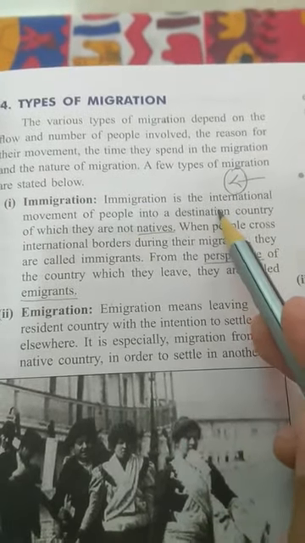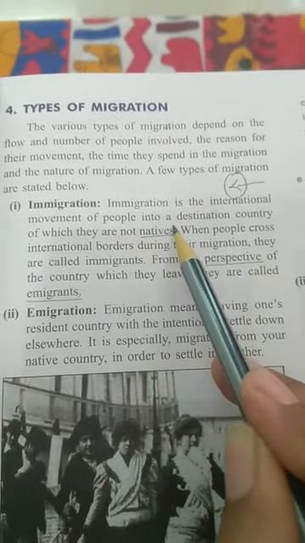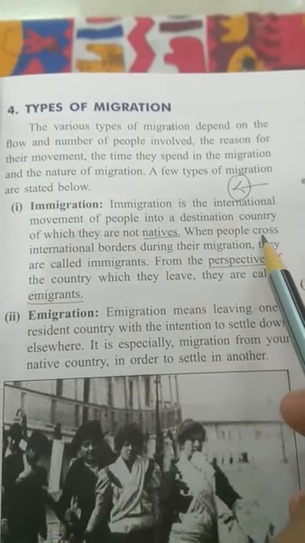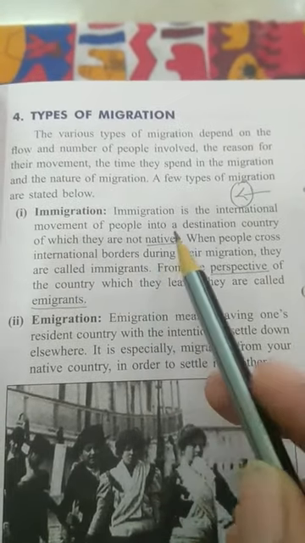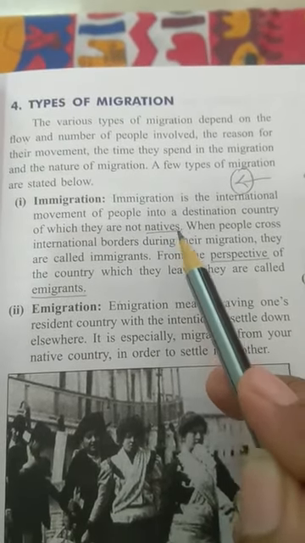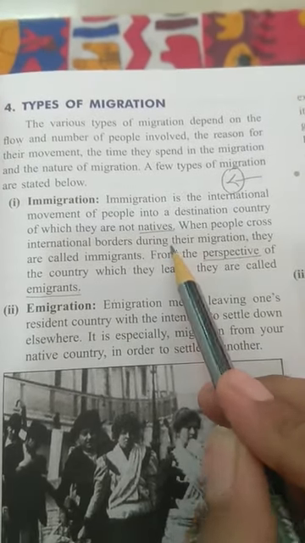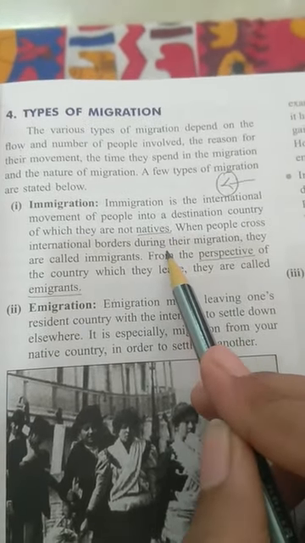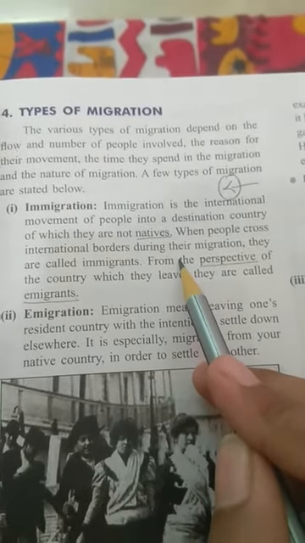Immigration is the international movement of people into a destination country of which they are not natives. Underline natives. What do you mean by natives? It means that you don't originally belong to that country. You are not born in that country, right? You are not a citizen of that country.